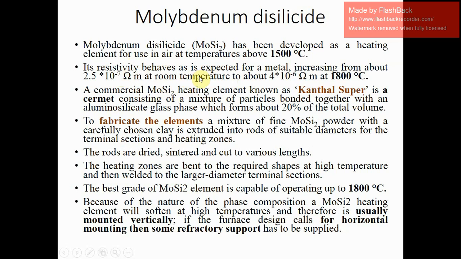Its resistivity behaves as is expected for a metal, increasing from about 2.5 x 10^-7 ohm meter, because it is having molybdenum, so its resistivity is near that of a metal, to about 4 x 10^-6 ohm meter at 1800 degrees Celsius.